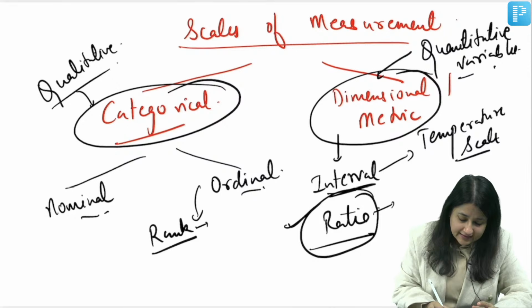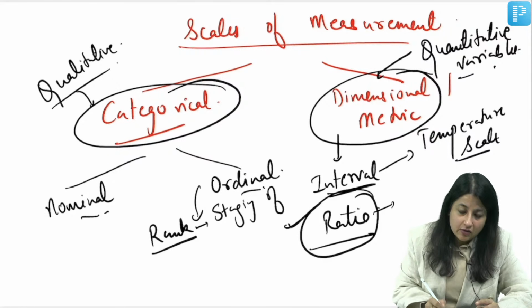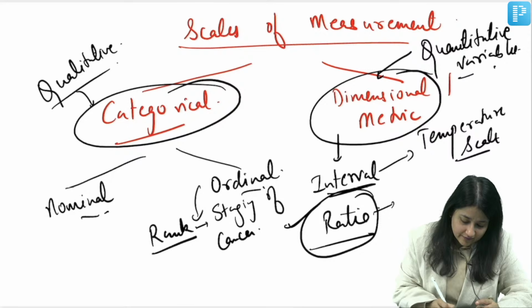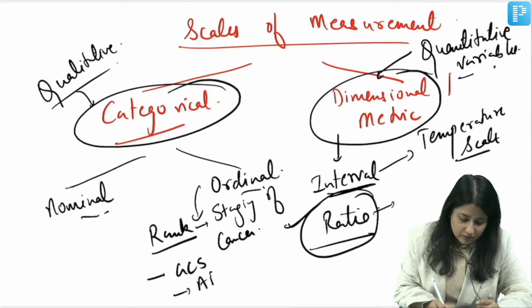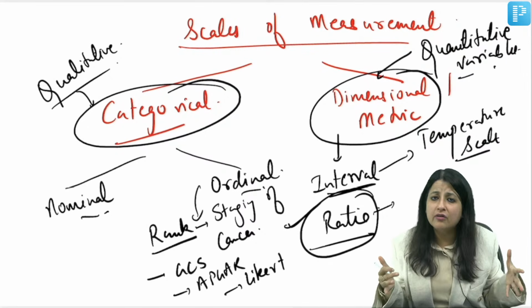Like, tell me an example, like staging of cancer. Okay, staging of cancer. Like you have staging of cancer, or you have Glasgow coma score, or you have Apgar score, or you have Likert score, or you have severity of anemia, grading of hypertension.